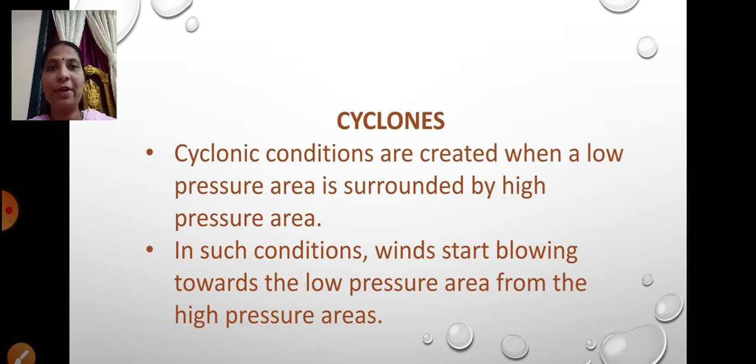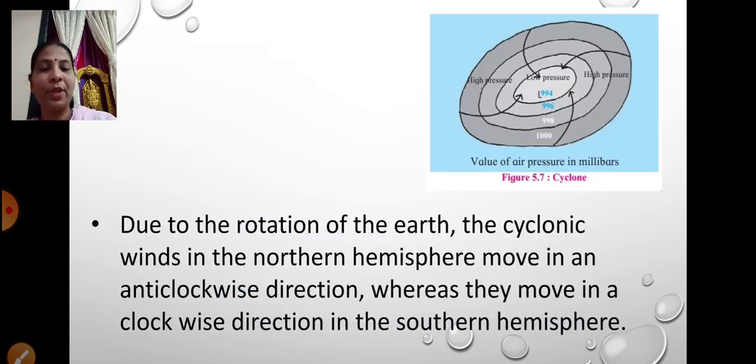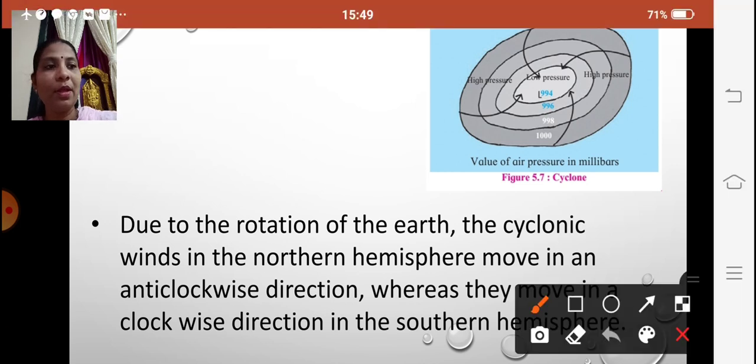Yes, you will understand. You can see over here, this is the low pressure area. The winds which will blow from the high pressure area surrounding it will blow towards the low pressure area. Fine.